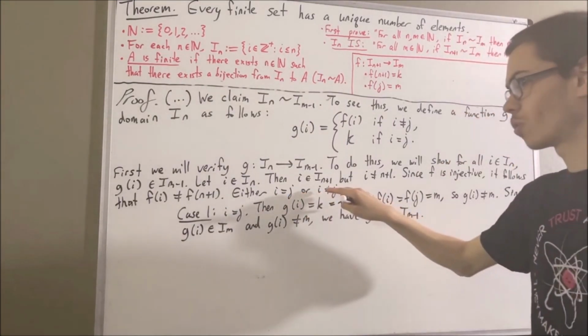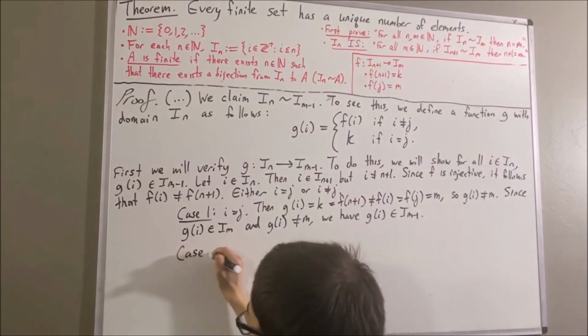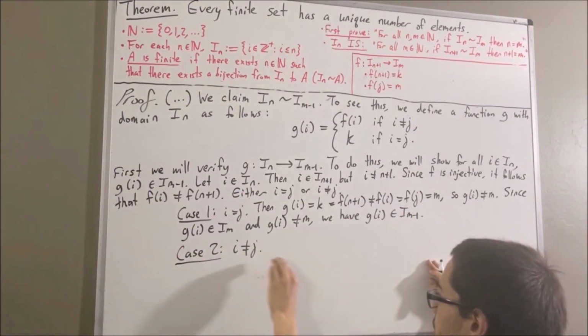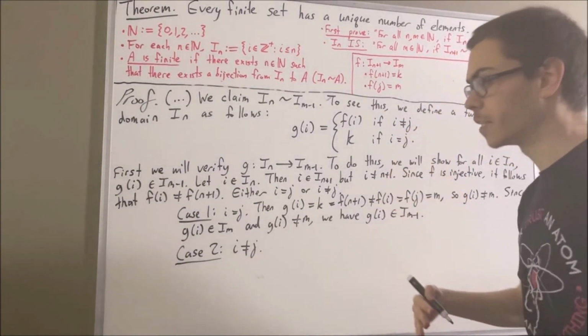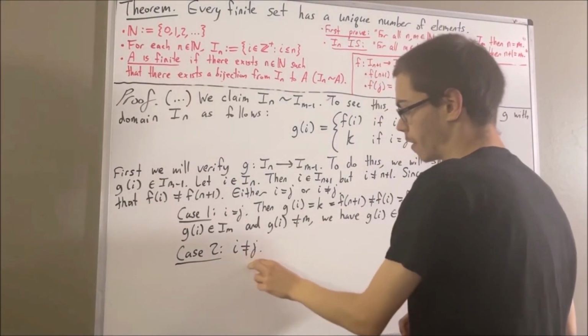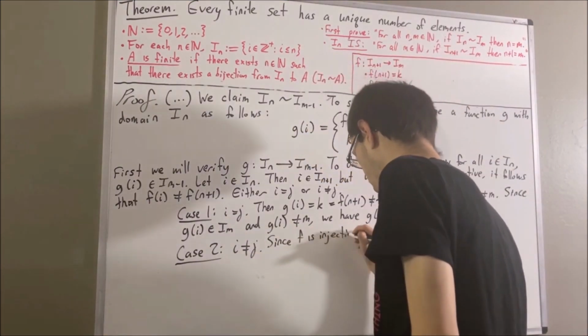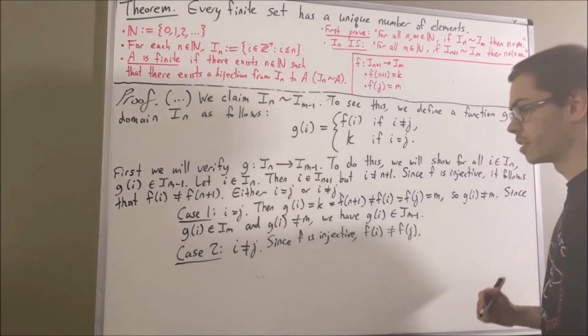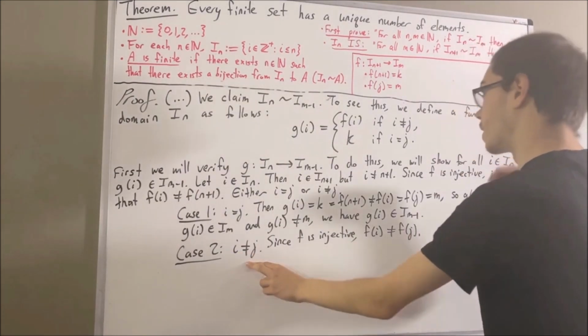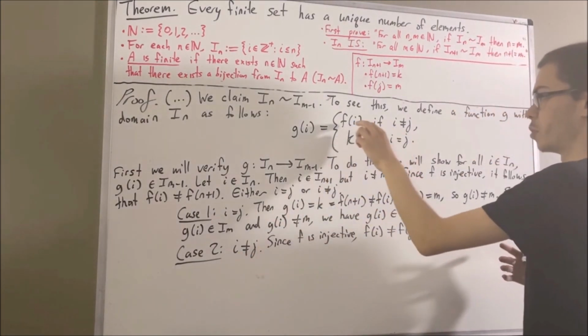Now let's move on to the case where i is not equal to j. In this case, since f is injective, f of i is not equal to f of j. Okay, now check this out. Since i is not equal to j, we know that g of i will be assigned to f of i.